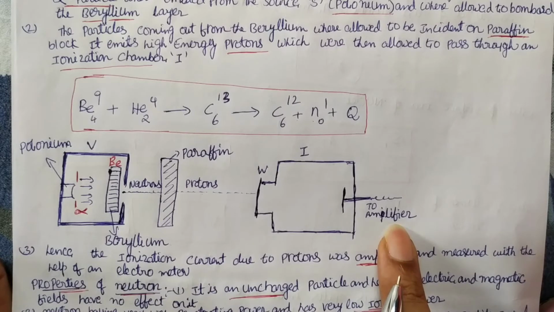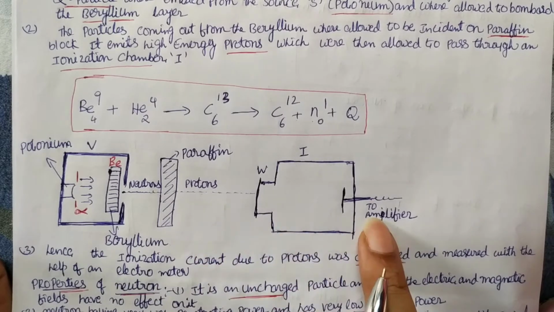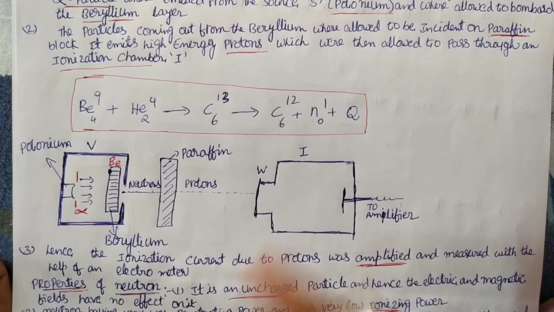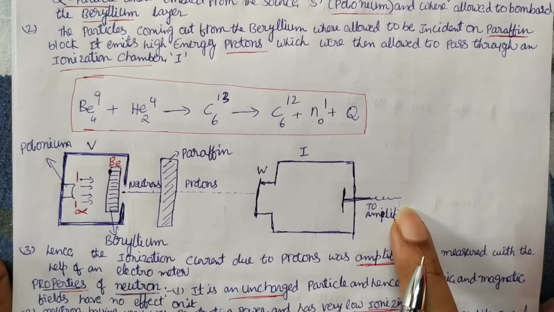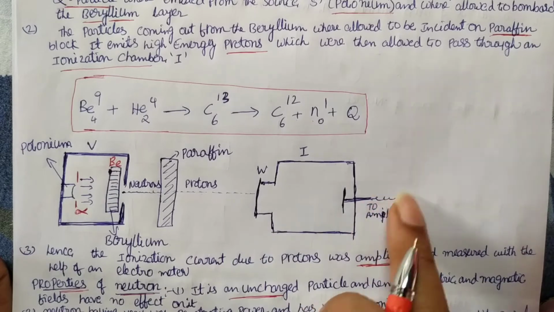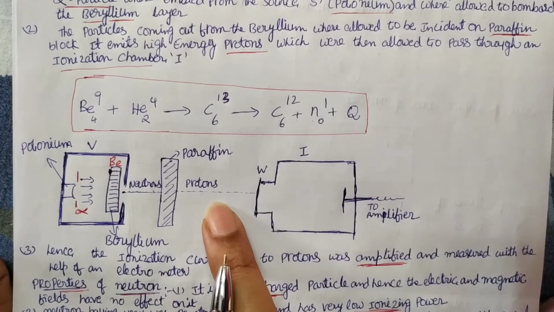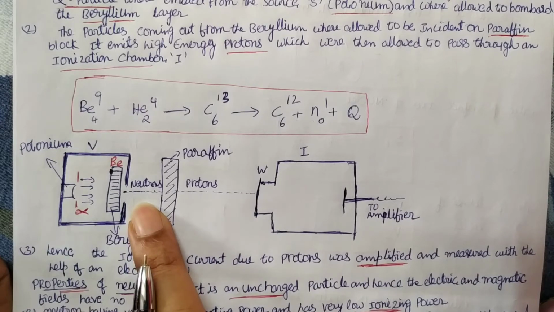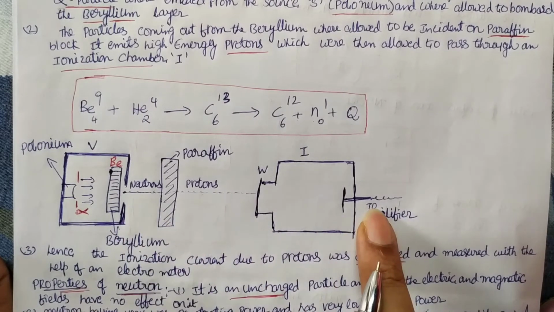What is the purpose of the amplifier? The number of protons we get is amplified, they multiply these protons, and it gives a huge current. Using that current and the multiplication factor, we find how many protons we are getting here, and the same number of neutrons we are getting will be identified.